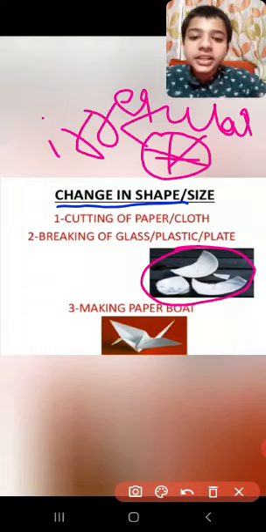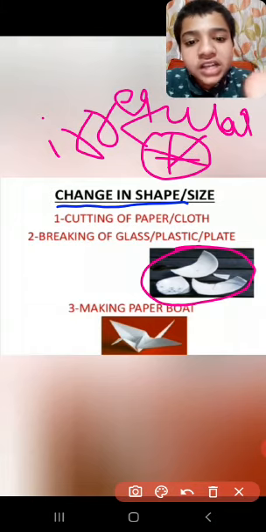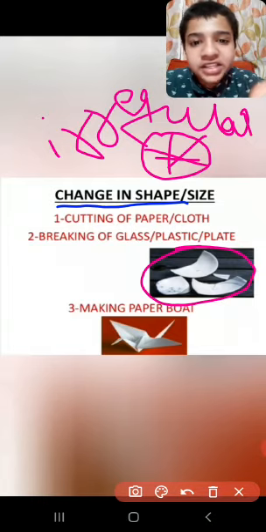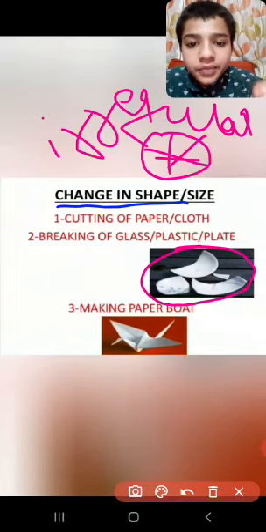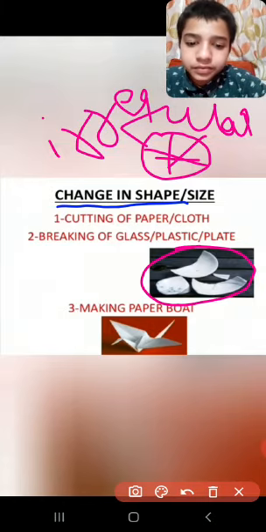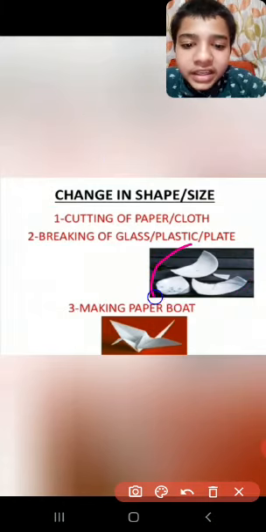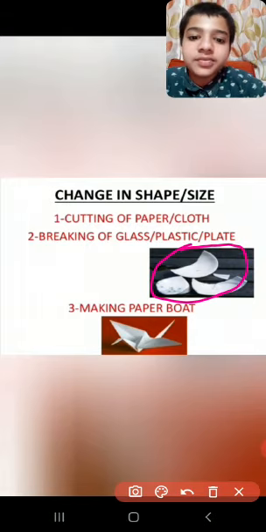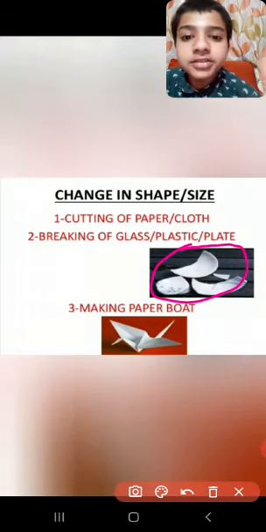Yes. So now I hope you understood how shape changes, and now how size changes. At first it was big.